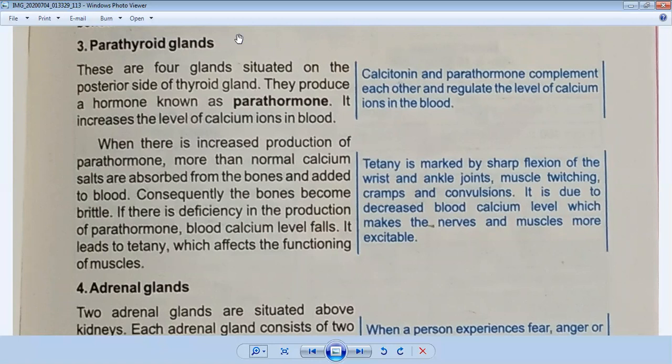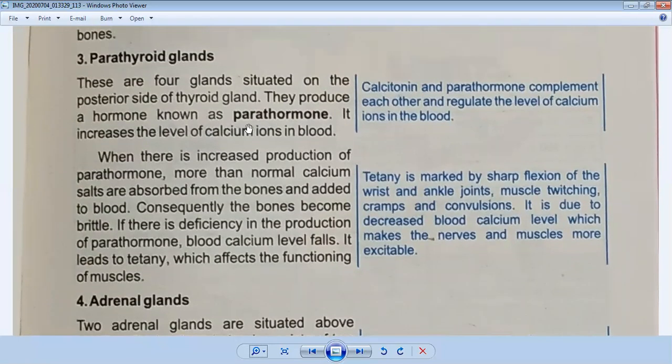This is the parathyroid gland. These are four glands situated on the posterior side of the thyroid gland. They are part of the thyroid gland, and they are present at the posterior end. They produce a hormone known as parathormone. It increases the level of calcium ions in blood. So what is the role of parathormone?